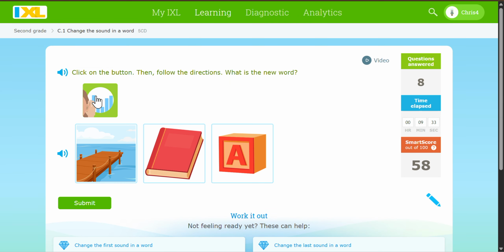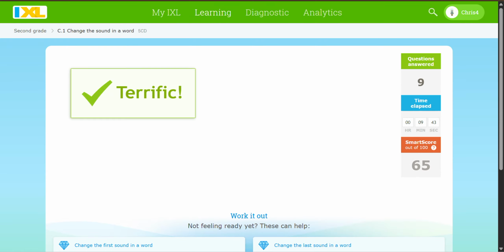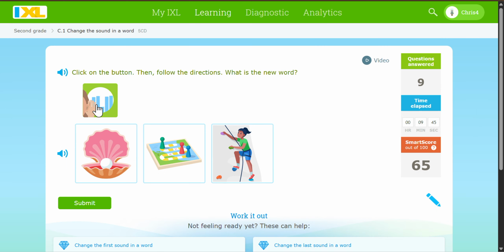See? Say the word flock. Flock. Do you hear the f at the beginning? It's gonna be now block. Say flock, block. We all know that, guys. Say the word glam. Glam. Do you hear the g at the beginning? G. Now say glam. Glam.